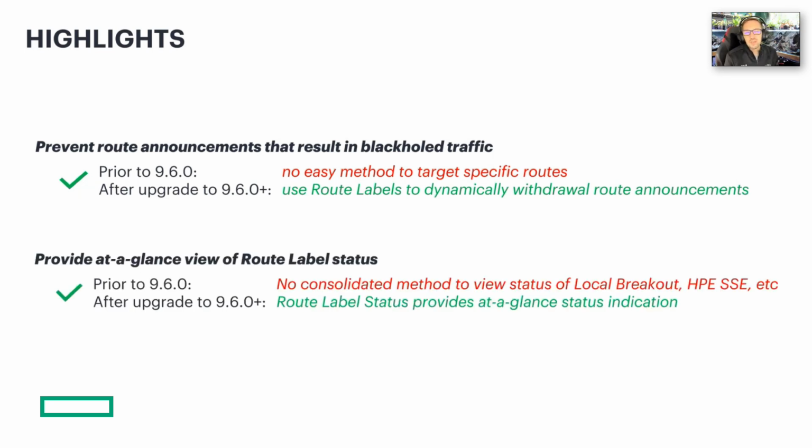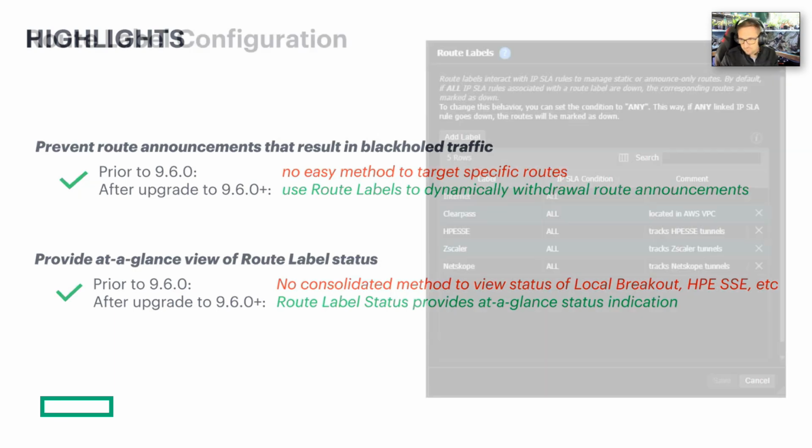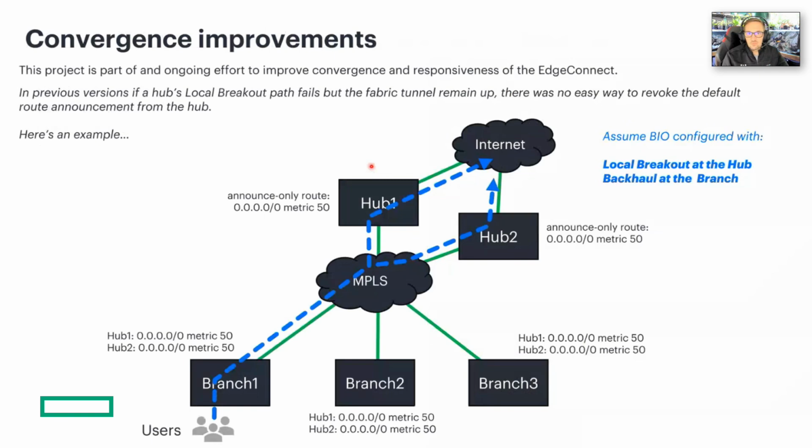Secondly, provide a really nice at-a-glance view. The route label itself ends up being a really interesting indication of the overall status of a given subsystem. But this is the fundamental thing that route labels solve.